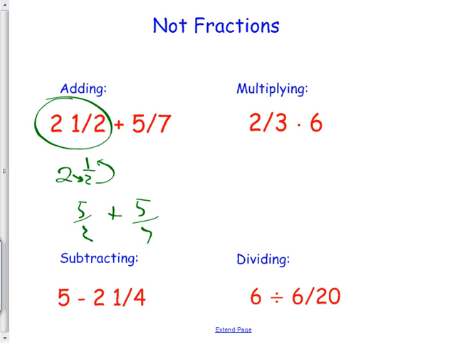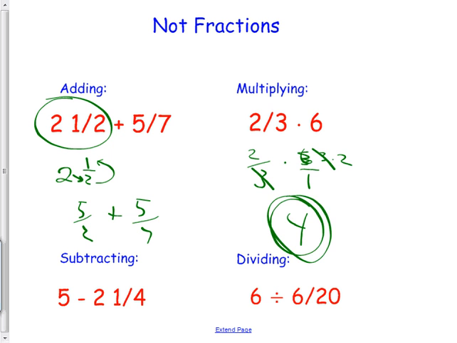All right? This kind, 2/3 times 6. That's not a fraction. Make it a fraction. 6/1. Good. And now what? Do I have to have a common denominator to multiply them? Nope. I can just multiply it. 2 times 6 is 12 over 3. Or I could notice that this could be 3 times 2, and I could go cancel, cancel. And then my answer is just going to be 4/1. Either way, the answer is 4.